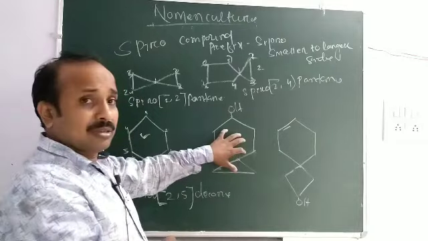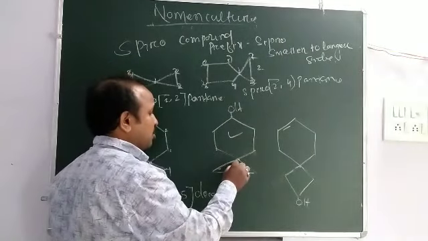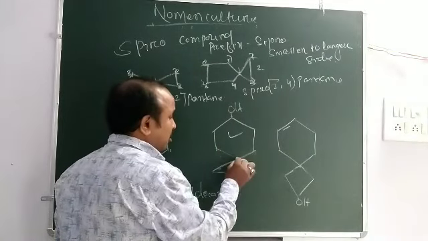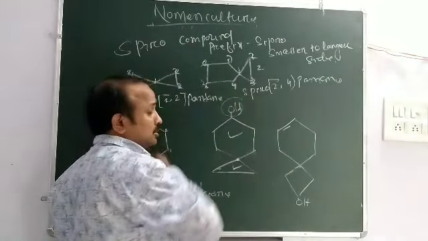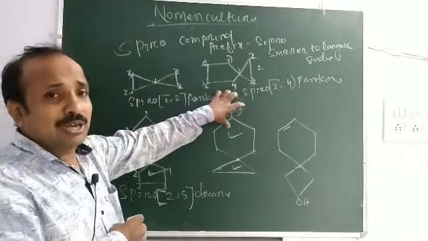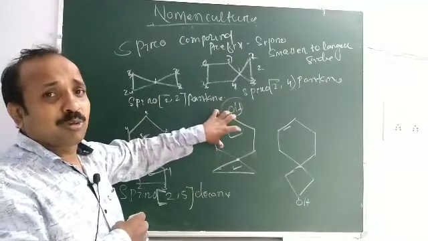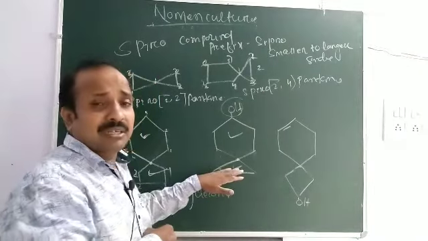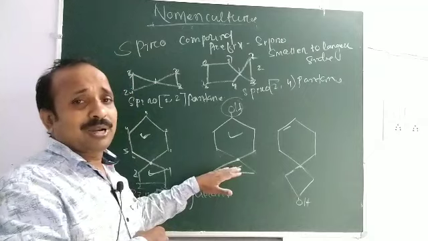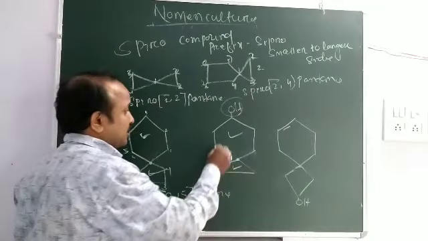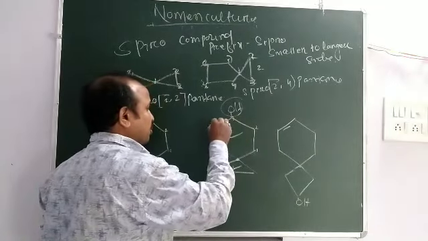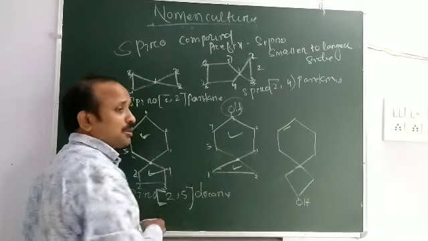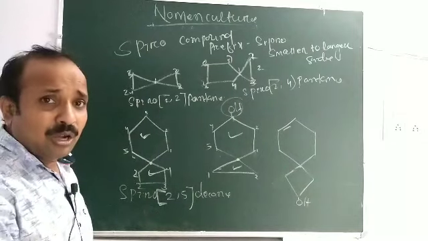Then you look here. This is one cyclic group, this is another cyclic group, separated by only one common point, and this is the functional group. Then you think that the functional group has the higher priority and gives more priority. No, always smaller to larger side. This side gets more preference or priority, because on this side there are 1, 2, 3, 4, 5 carbons, and this side only 1, 2 carbons. The common carbon does not involve in counting the locant.